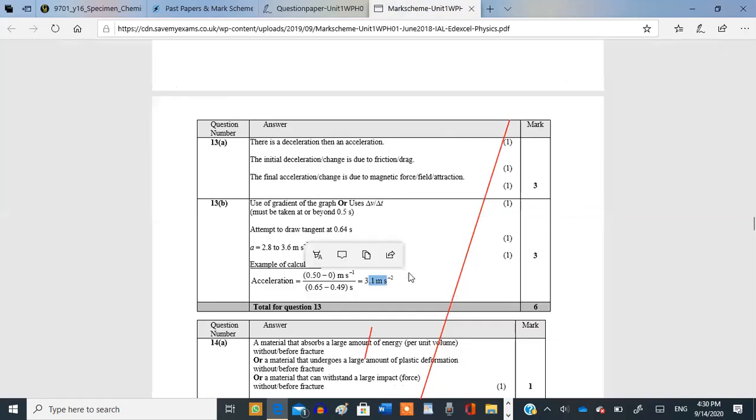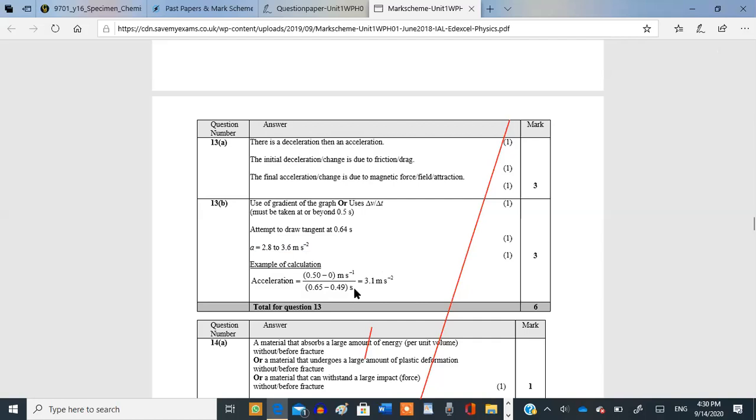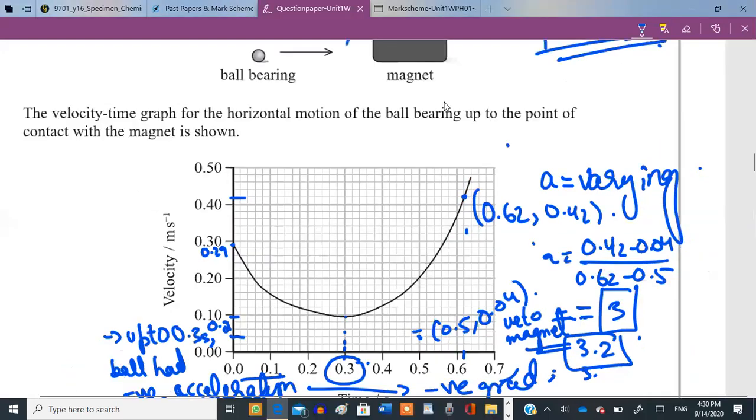Oh, 3.1. How close is that? And you check it. It's okay. So 2.8 to 3.6, everything is accepted. And that's one example. So that means it's a perfect drawing. Yeah. Right. So let's move on to the next spot.